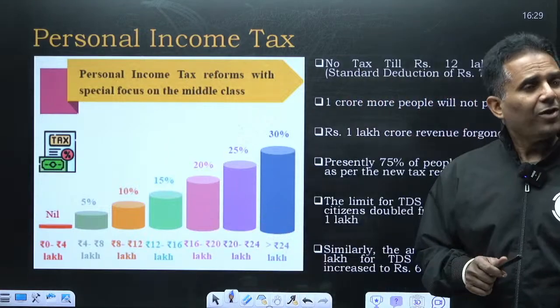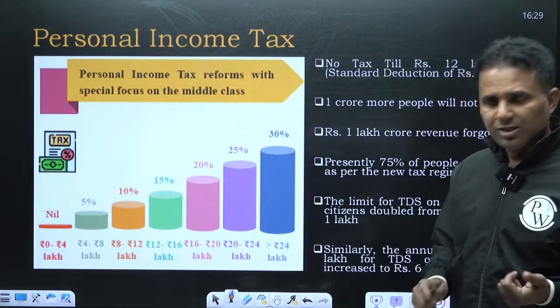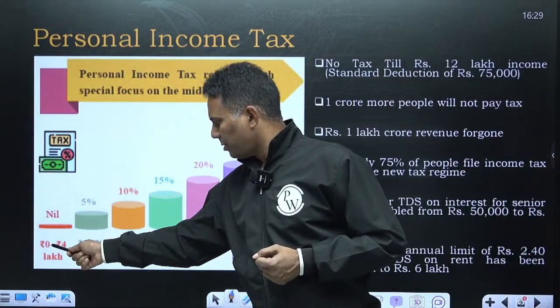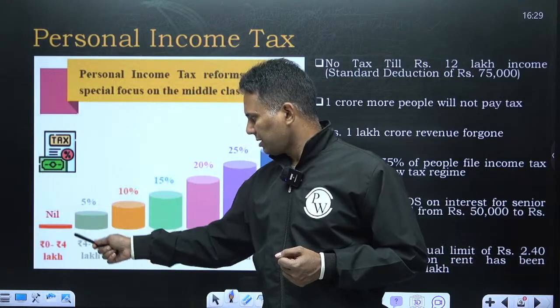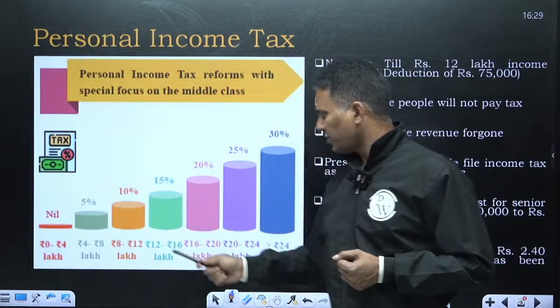But if I am earning, let's say, 30 lakh or 40 lakh, then the rule is: between 0 to 4 lakh, I don't need to pay any tax. 4 to 8 lakh, 5%. 8 to 12 lakh, 10%.